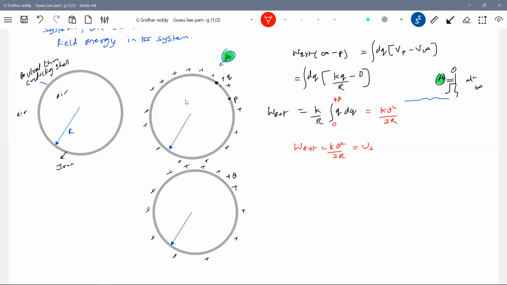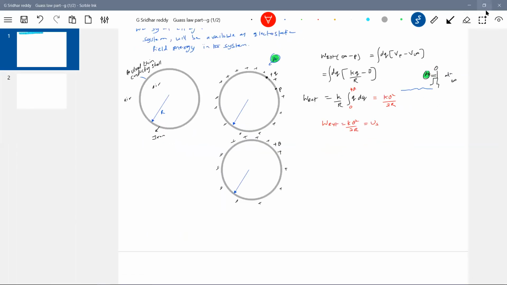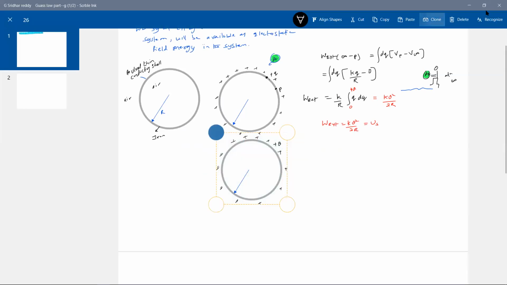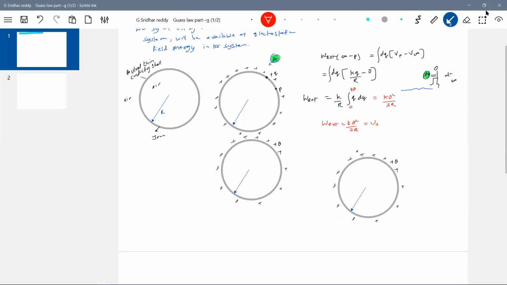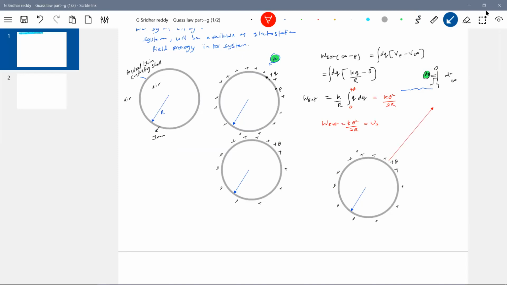Where the electrostatic field is present, there the self energy will be there. Electrostatic field energy, where is it present? We know where the electrostatic field is there, that is where it will be present. Let me show the field lines. It is surrounding the shell. Will it be inside?